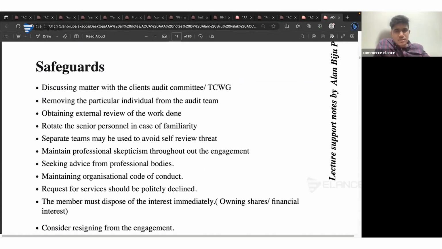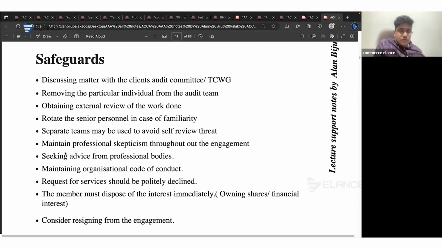Then these are the general safeguards that you can discuss with the management. You can remove the particular individual from the team. You can obtain an external review of the work done. You can rotate the person in case of familiarity, or you can use separate teams, maintain professional skepticism, and so on.